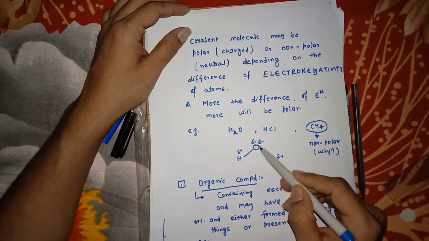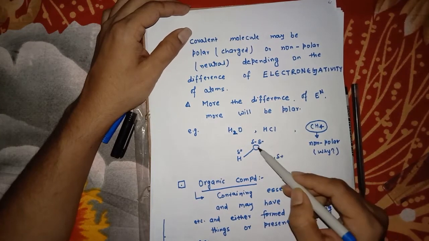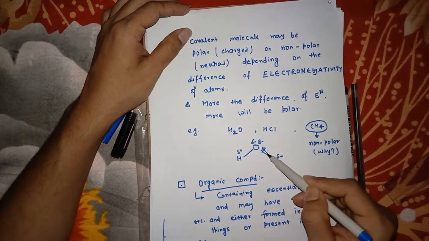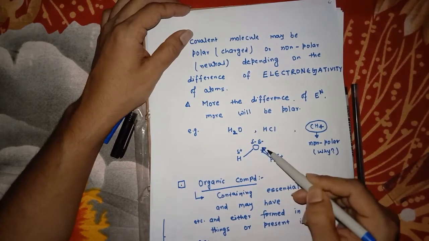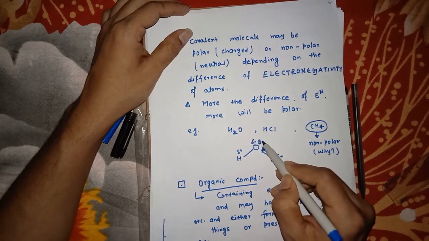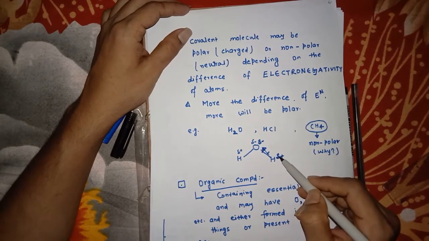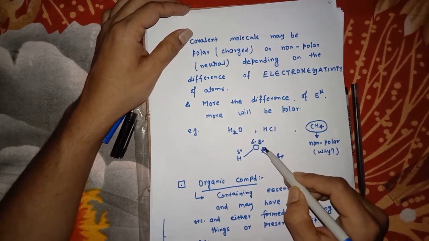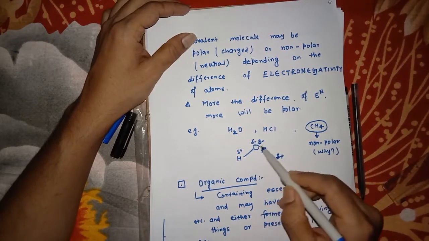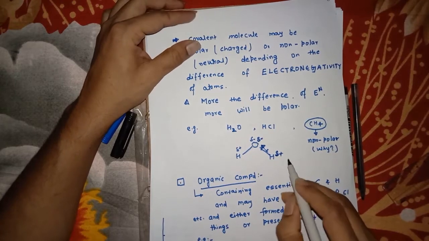So here oxygen has very high electronegativity compared to hydrogen. So oxygen can displace the electrons towards itself, and doing this it acquires not a complete negative charge but a partial charge, delta minus, and the hydrogen also has a partial charge, delta plus, because the electron is going towards oxygen. That's why it acquired some negative charge. So it is a polar molecule. But CH4 is not a polar molecule.